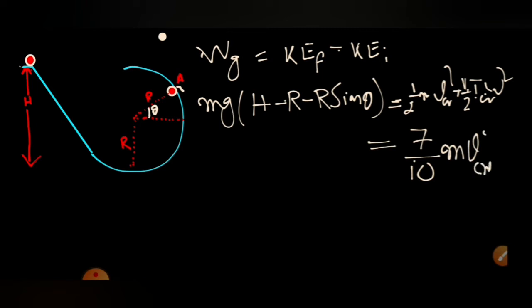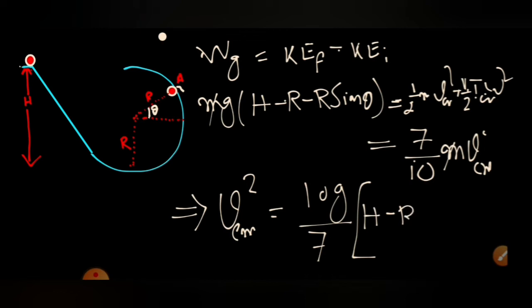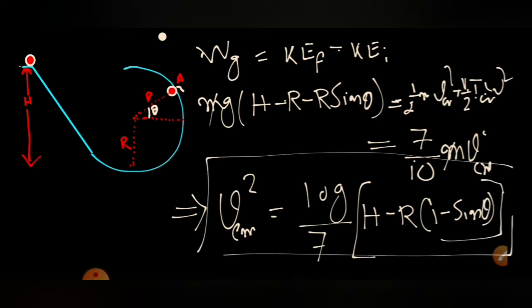So this will be the left hand side of this one. From this, simplifying, I can get the value of VCM square is equal to 10 G by 7 into H minus R into 1 minus sine theta. So this is the VCM square we obtain.